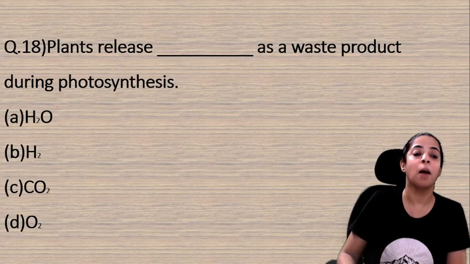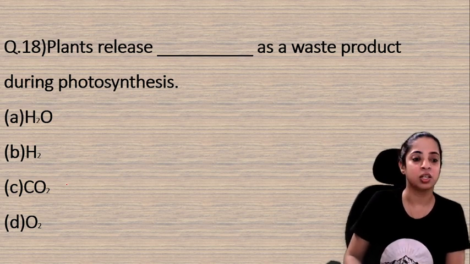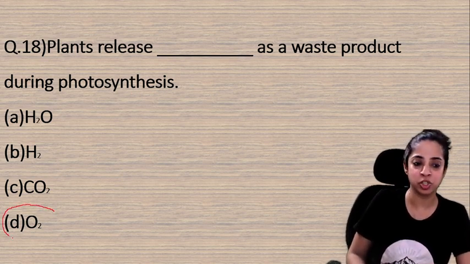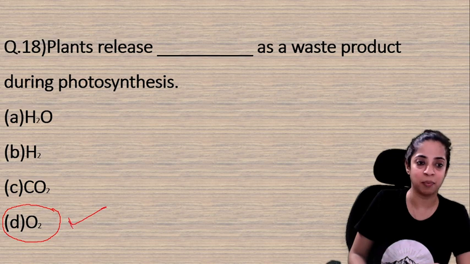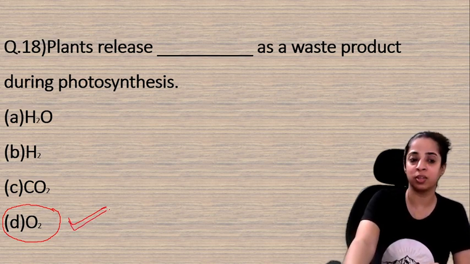Let's move ahead. Plants release dash as a waste product during photosynthesis. So this is a very direct question, so I am directly clicking on the answer. Plants release oxygen as a waste product. It is a waste product for them.